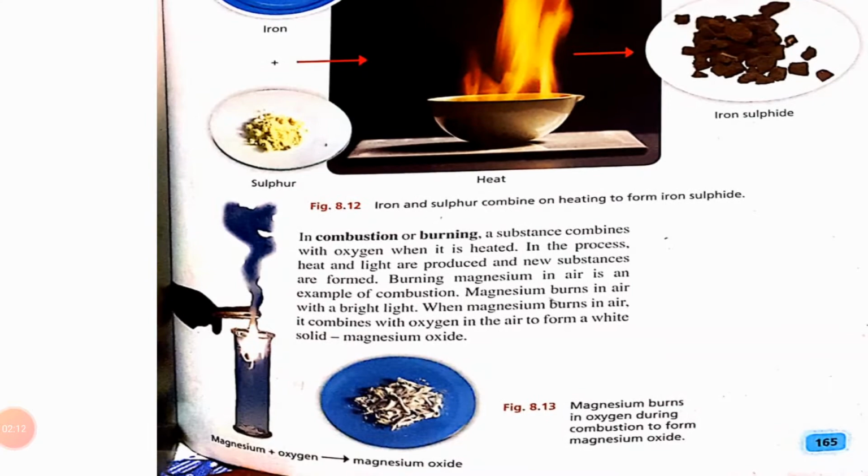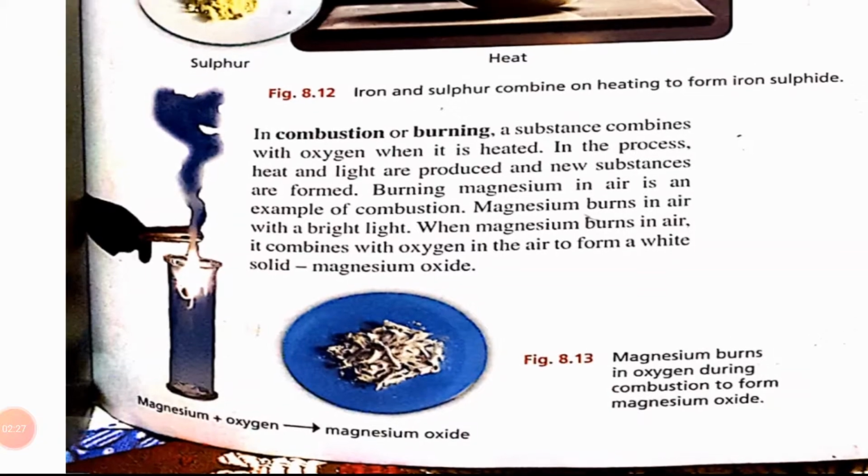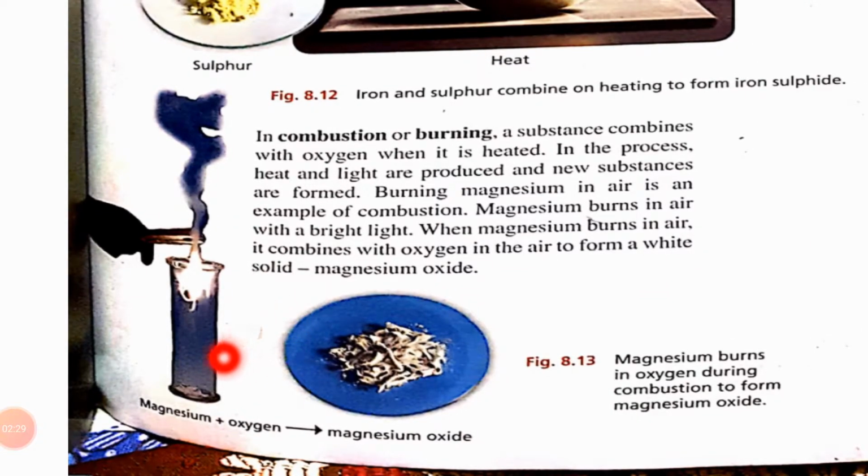Now the last reaction which is given here is the combustion or burning reaction. The main thing involved in the combustion or burning reaction is oxygen. As you can see here, an example is magnesium.